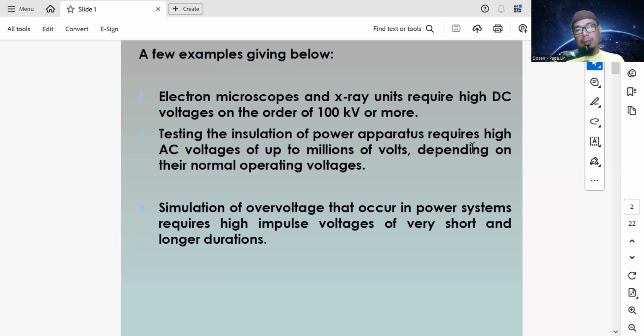A simulation of the overvoltages that occur in the power system requires high impulse voltage of very short and longer duration. So to test the strength of our system, we use high impulse voltage of short and longer duration.